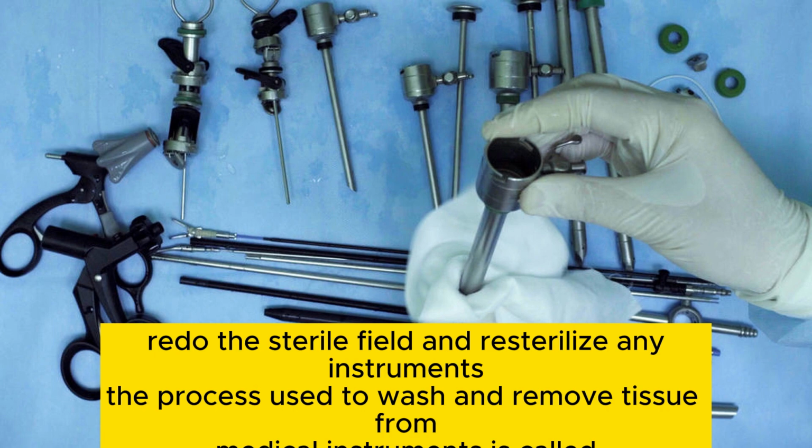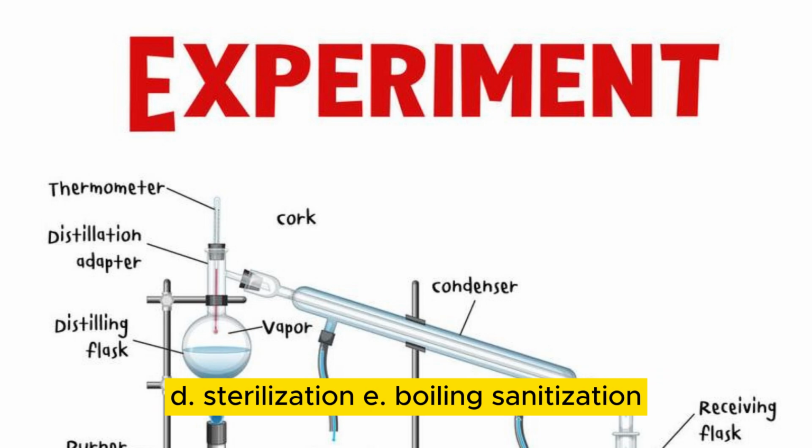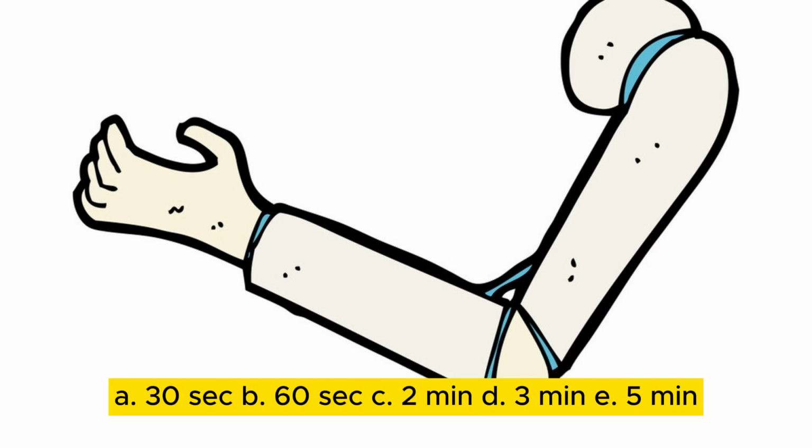The process used to wash and remove tissue from medical instruments is called: A. Asepsis. B. Disinfection. C. Sanitization. D. Sterilization. E. Boiling. Sanitization. Which of the following is the max amount of time a tourniquet should remain on a PT's arm during a routine venipuncture? A. 30 sec. B. 60 sec. C. 2 minute. D. 3 minute. E. 5 minute.